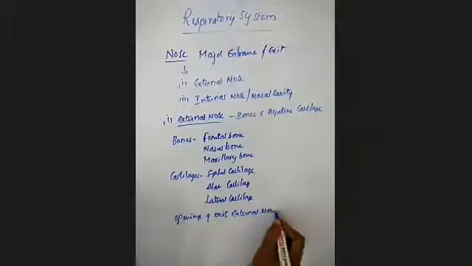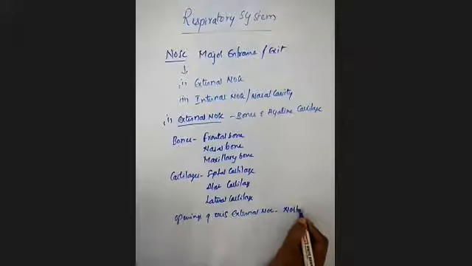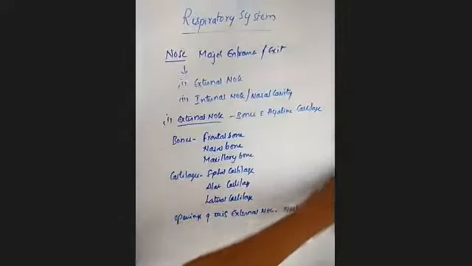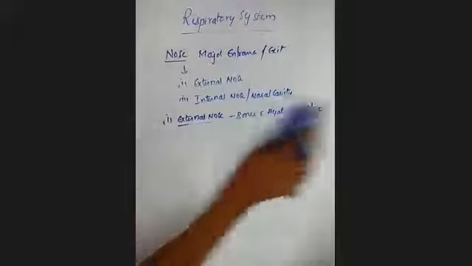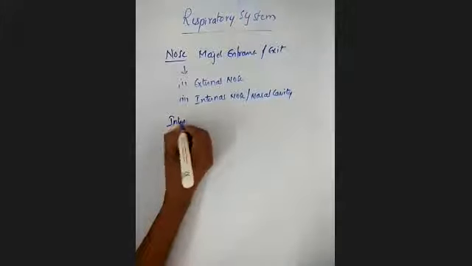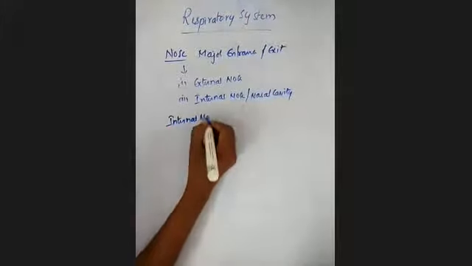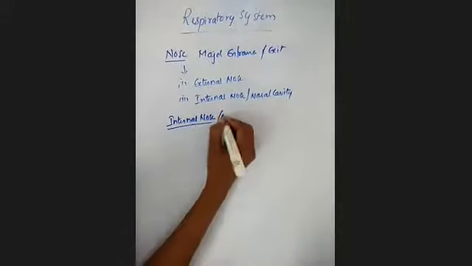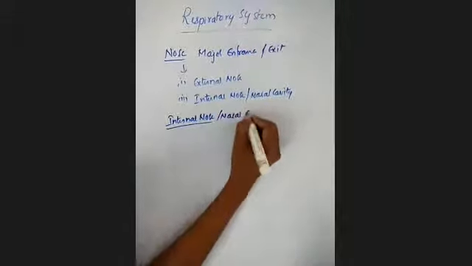This is about the external nose, and next we'll see about the internal nose, which we also call the nasal cavity.